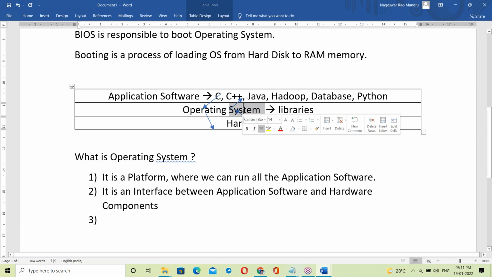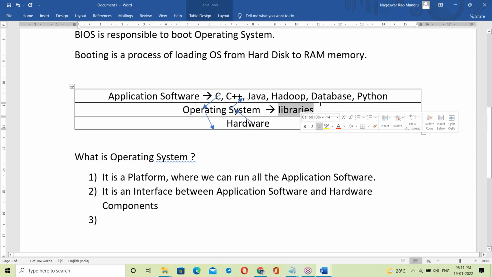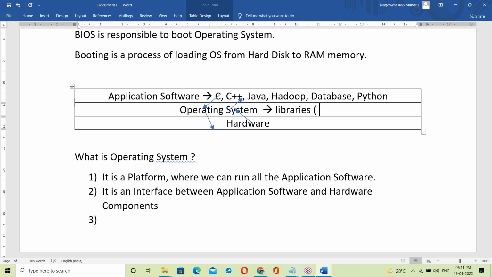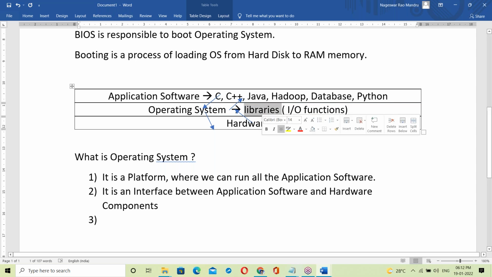Operating systems like Windows, Linux and Unix were all developed in C language. So these are C language functions: input output functions. The library is a collection of IO functions to perform IO operations.